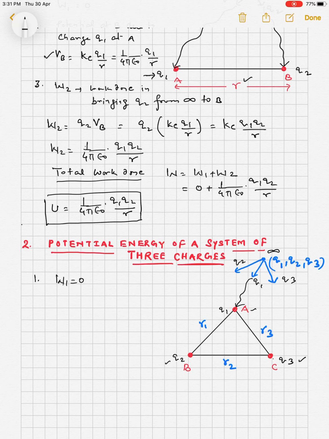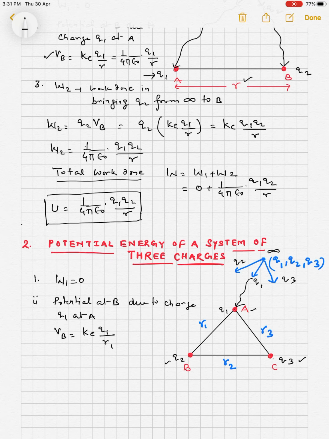First, the potential at B due to charge q1 at A is V_B equal to K_e q1 upon the distance R1.